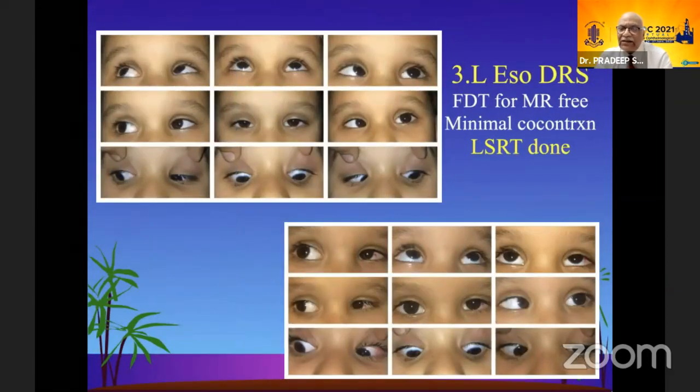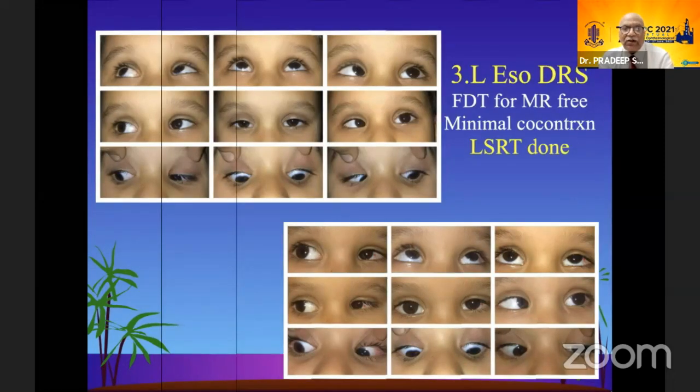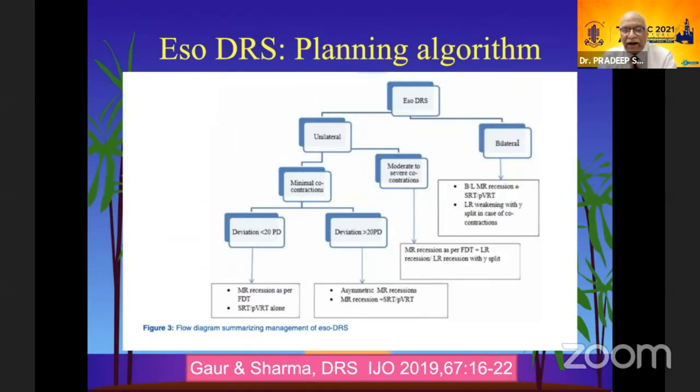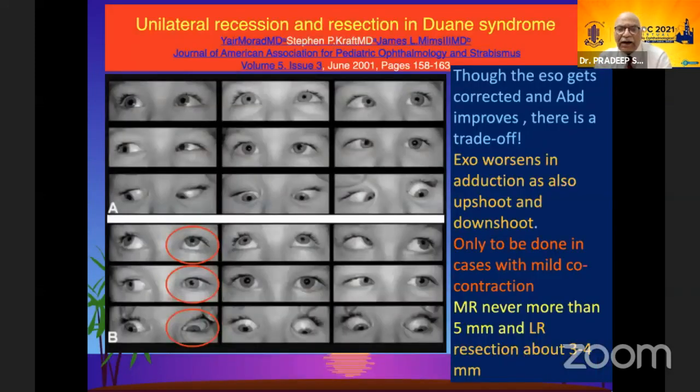So if you have an ESO-DRS in which the minimal co-contraction is there and FDT for MR is slight, then LSRT alone may be done to improve the abduction and correct the esotropia. This is a planning algorithm which you can find in the Indian Journal of Ophthalmology, which we have published, which can be used for planning the surgeries. People have talked about doing an LR resection, which is traditionally contraindicated. Ipsilateral LR should not be resected. This is what the classical books say. But a group of Stephen Kraft has said that you may do an LR resection of small amounts, but I would say one should better avoid that.